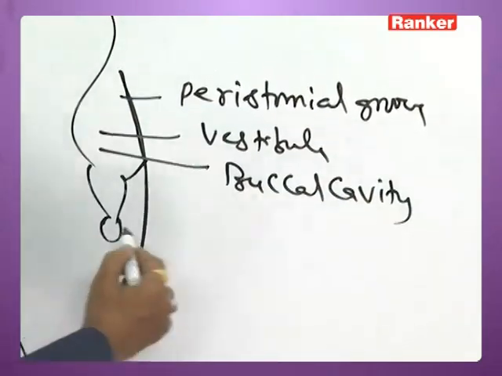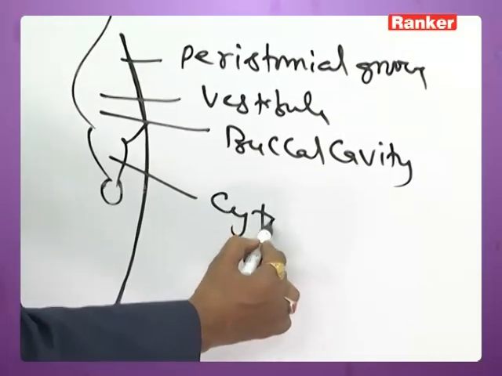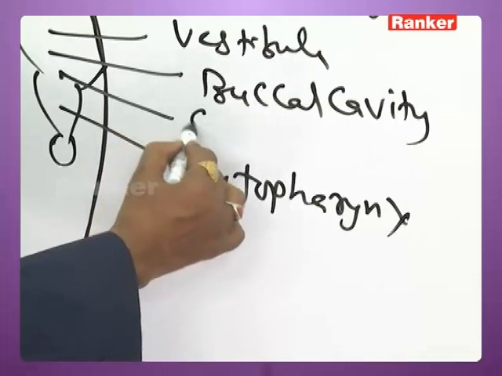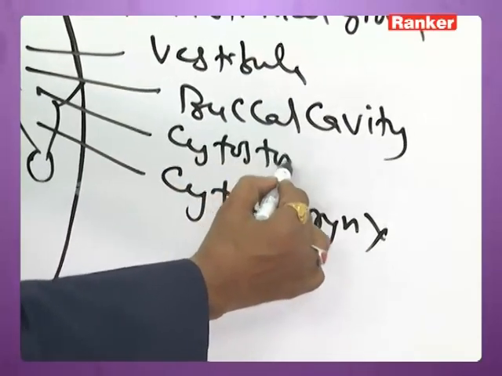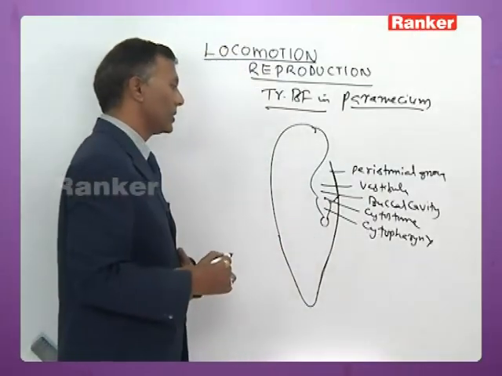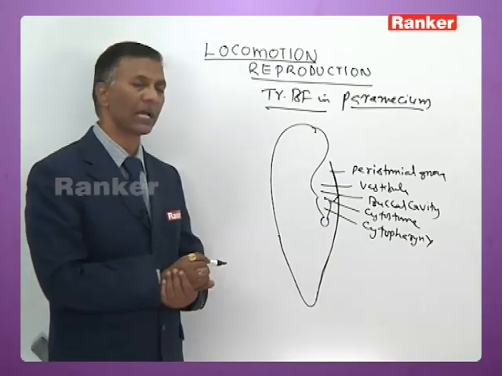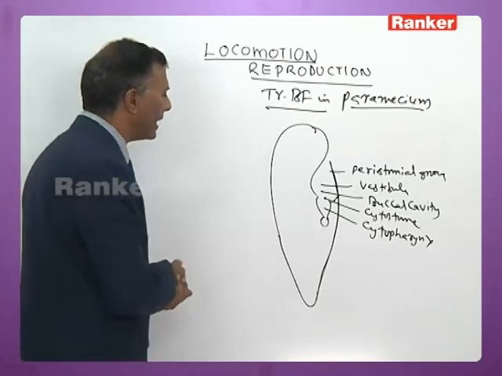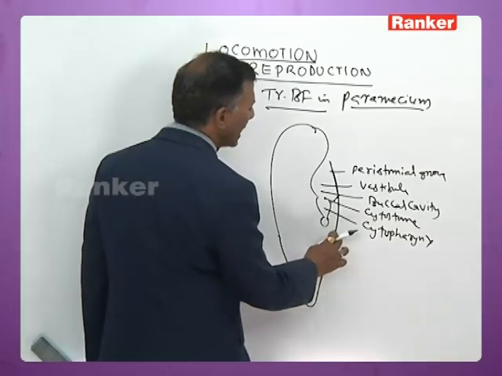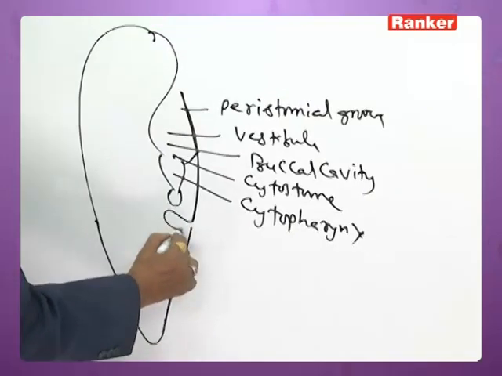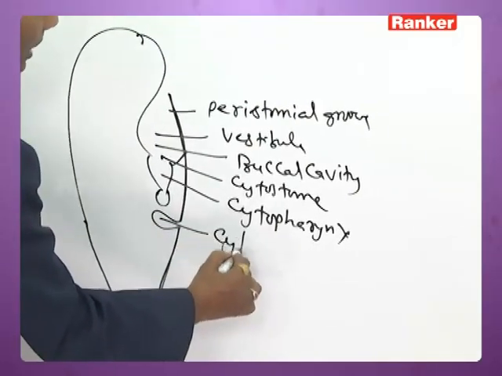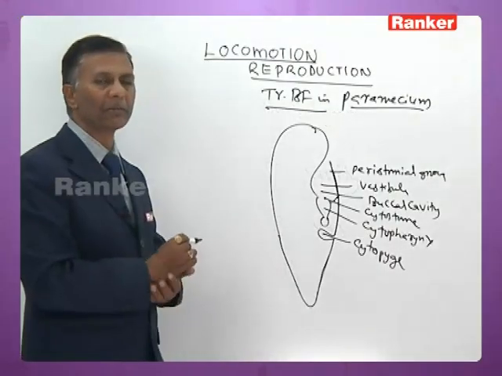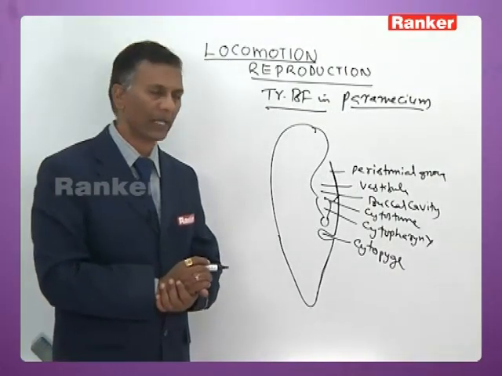The buccal cavity opens into the cytopharynx through the cytostome, and the cytopharynx gives rise to food vacuoles. Then behind all these organelles, it has a definite aperture for the expulsion of undigested food, which is called cytopyge or cytoproct, meant for expulsion of solid waste.